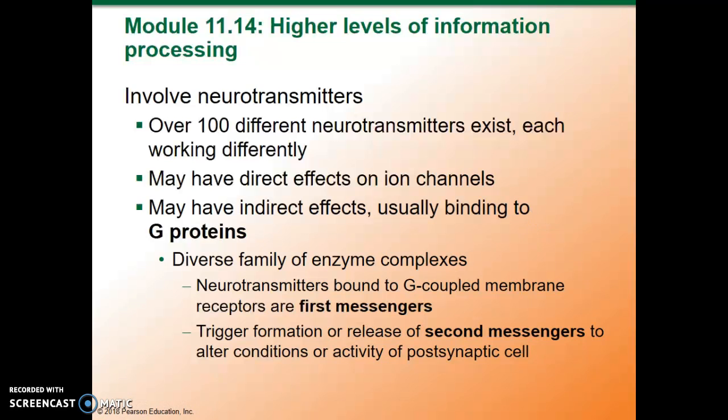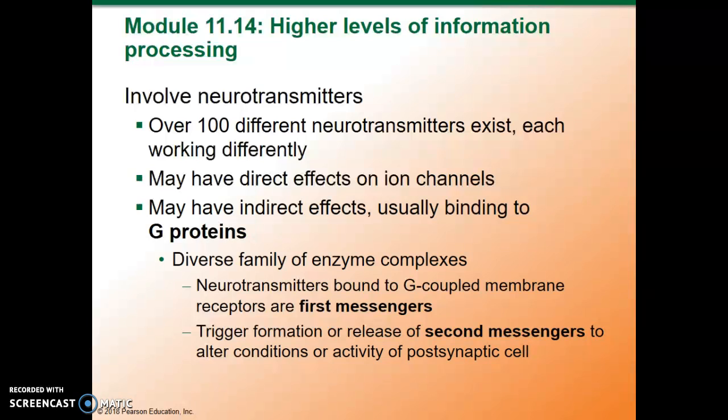Neurotransmitters are involved. There are over 100 neurotransmitters, and each one works differently. They may have a direct effect on the ion channels, or they may have indirect effects, and this would involve a G protein. G proteins are a diverse family of enzyme complexes. So a neurotransmitter bound to a G-coupled membrane receptor would act as a first messenger.